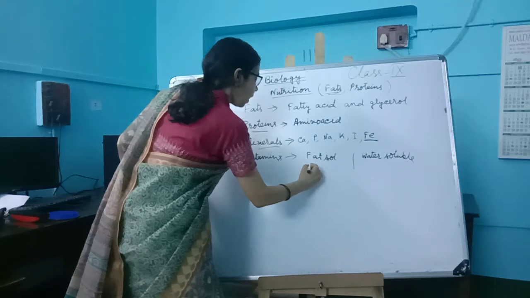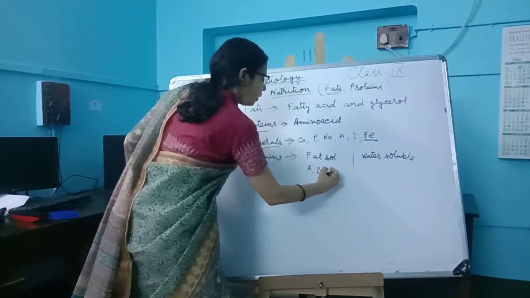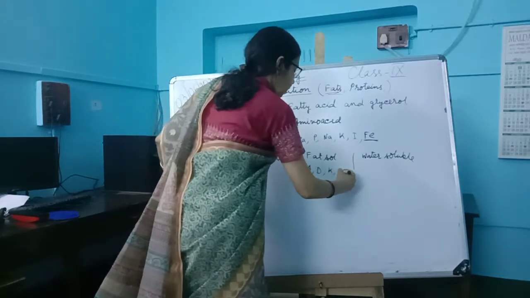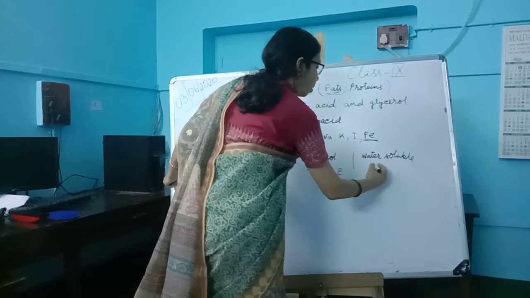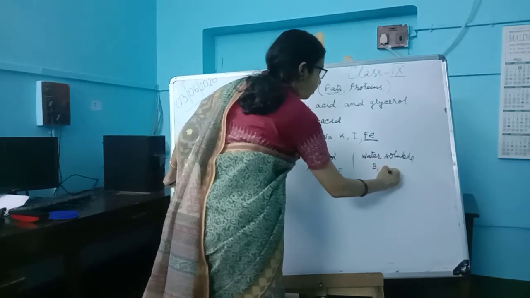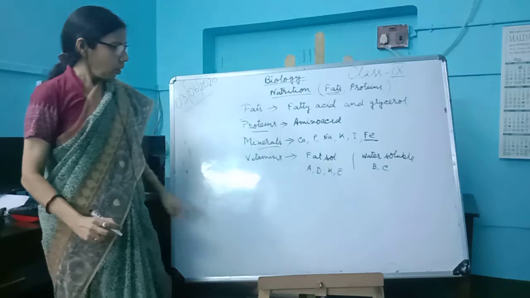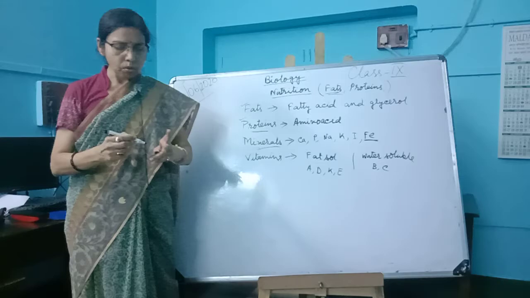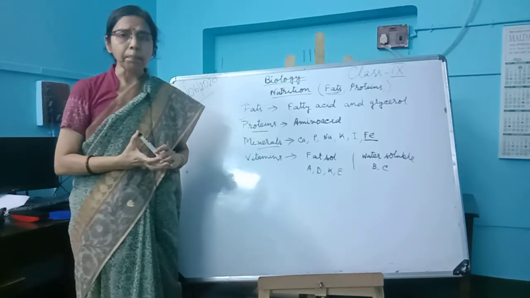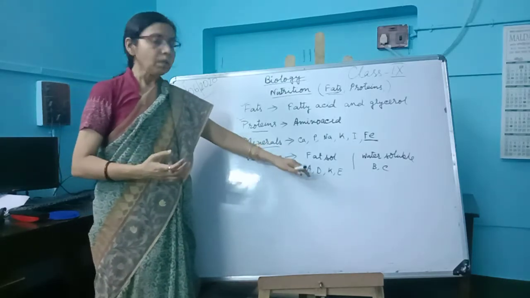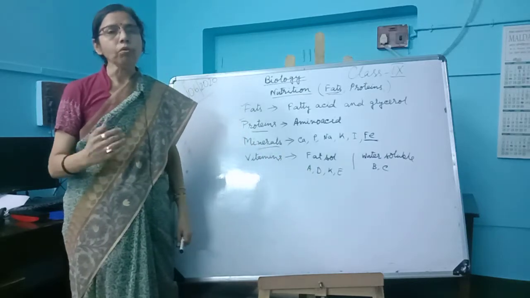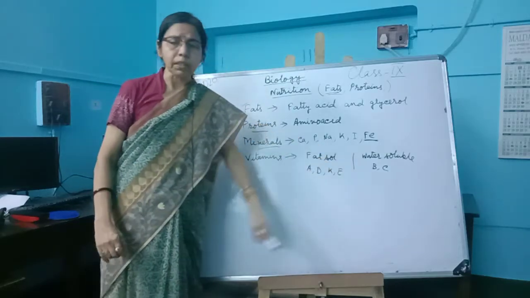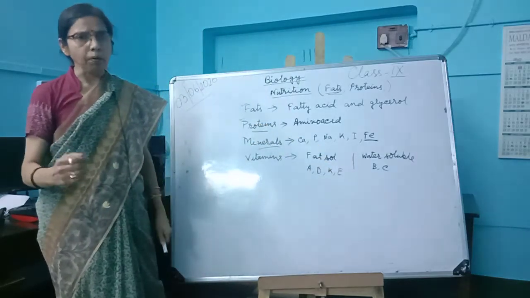Fat soluble vitamins are A, D, K, and E. Water soluble vitamins are B and C. Fat soluble vitamins are stored in the body, so excess of them is not good for health and can be harmful. But water soluble vitamins can be consumed more, as the excess is excreted from our body.